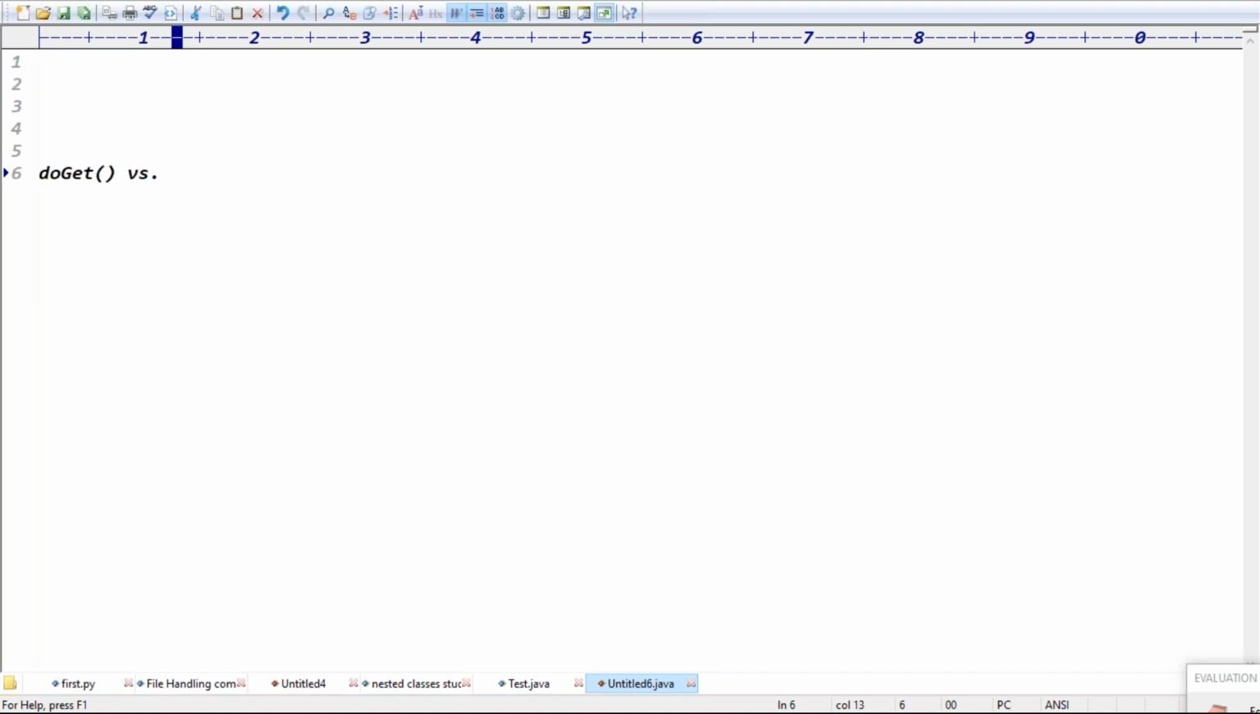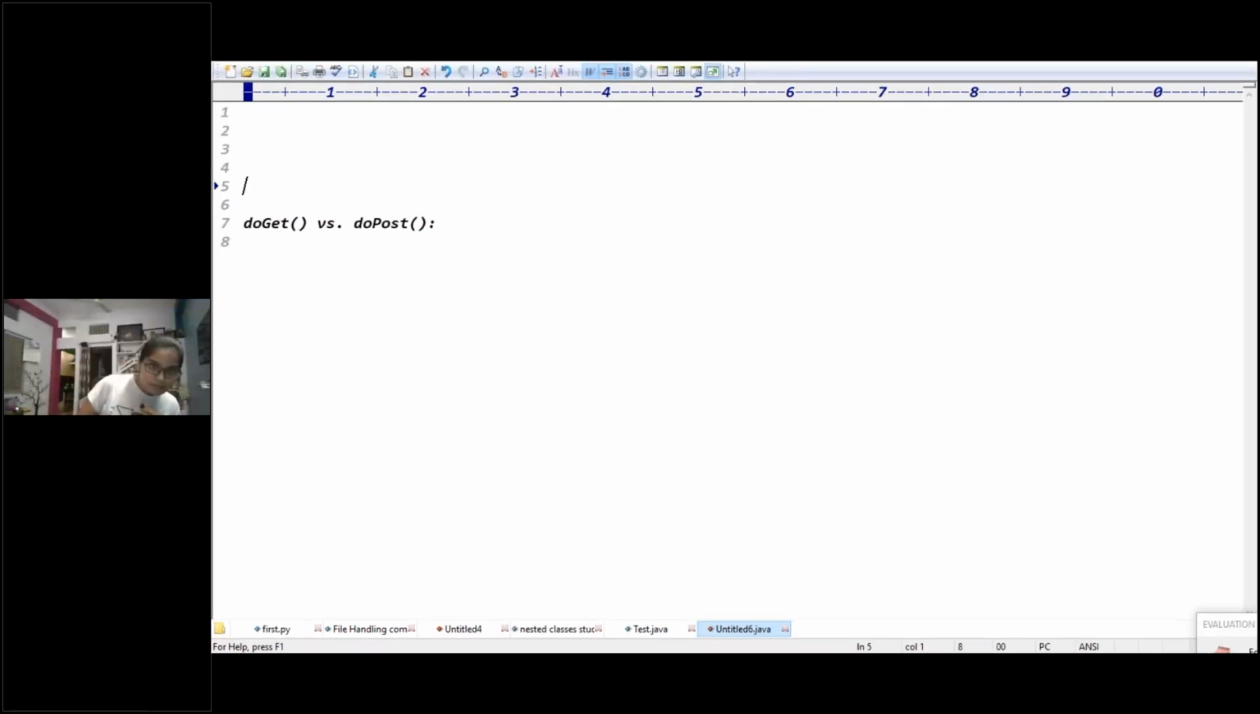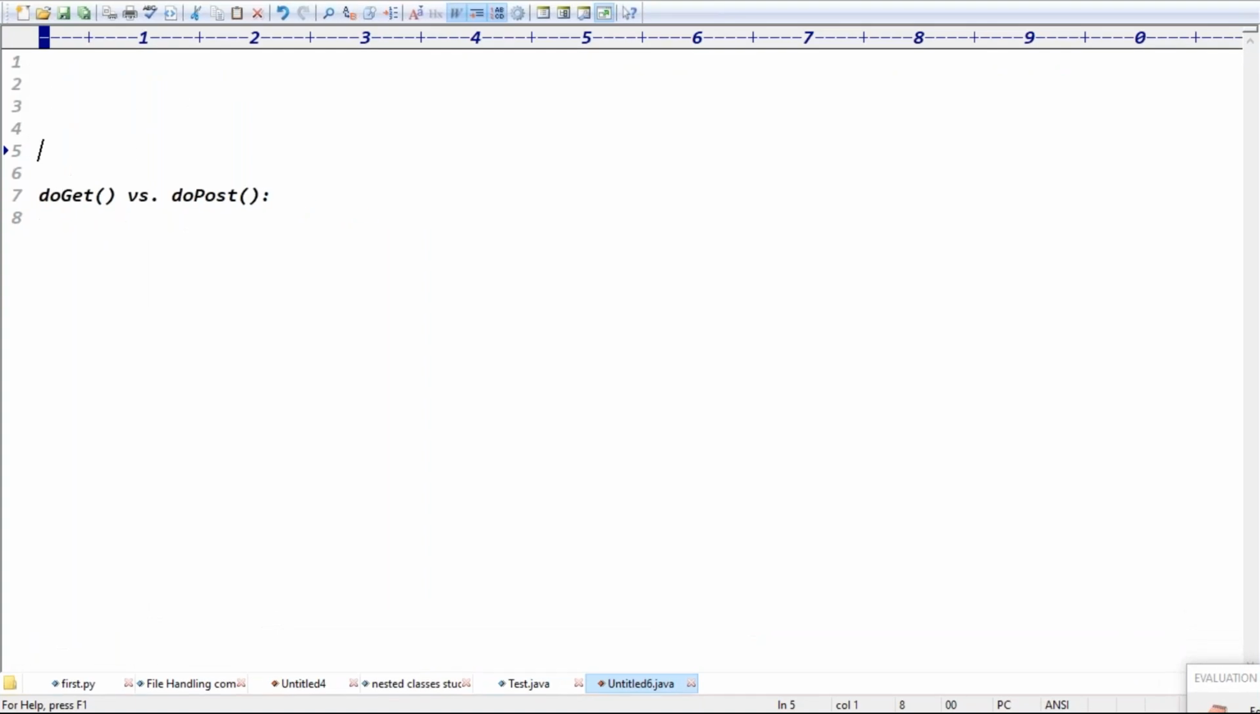Is doGet a life cycle method or not? Definitely it is not a life cycle method, right? Guys, life cycle methods are only three methods: init, service, and destroy. What about doGet? doGet is not a life cycle method. Then who is calling the doGet, guys? Please respond. Who is calling the doGet method?